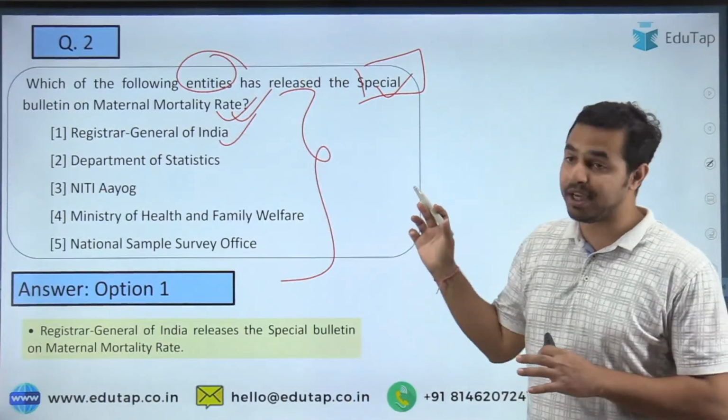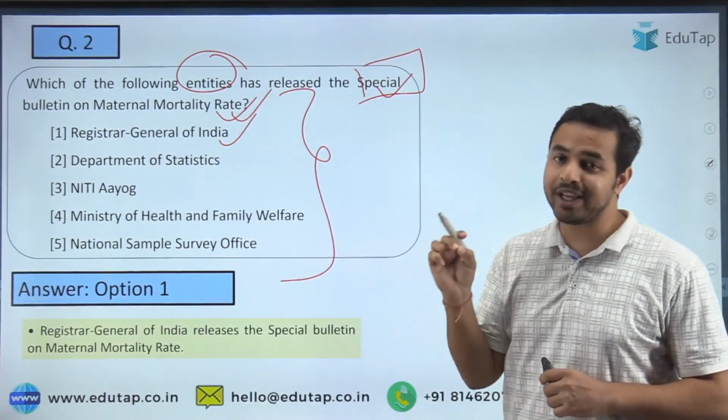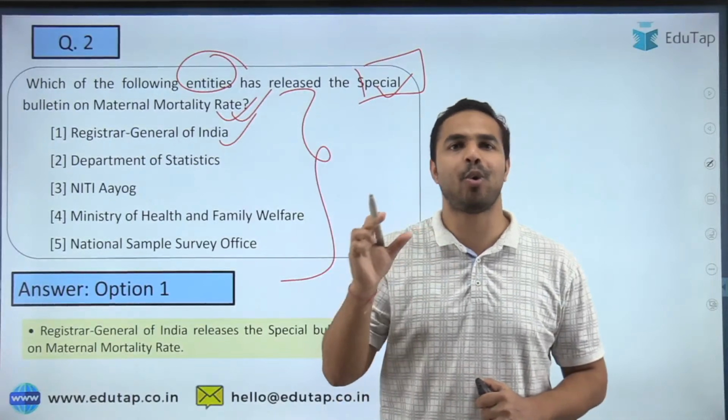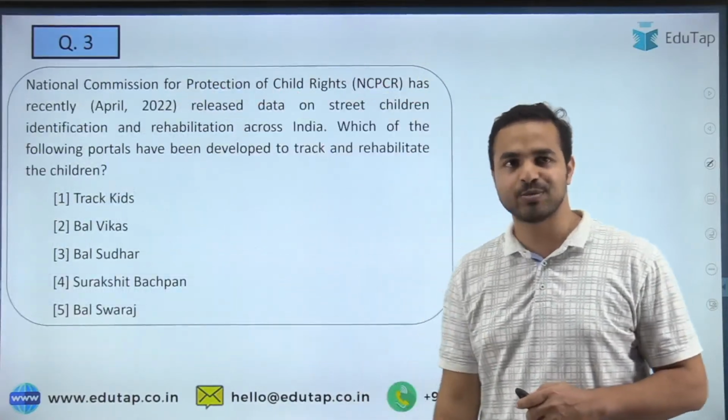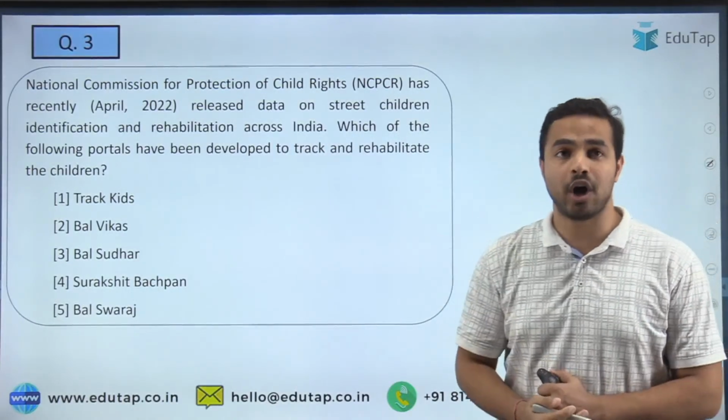So guys, इन सभी जो parameters होते हैं हमारे maternal mortality rate, infant mortality rate, तो इनकी यहाँ तक आपको definitions भी याद रखने की बहुत जरूरत है, क्योंकि इसके ऊपर भी एक question आ सकता है exam के अंदर. So let's move on to the next question. So the next question is National Commission for the Protection of Child Rights.